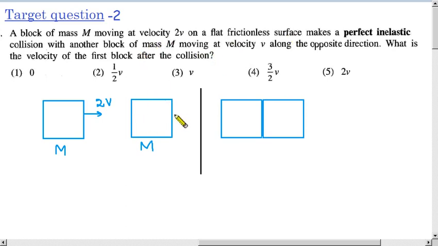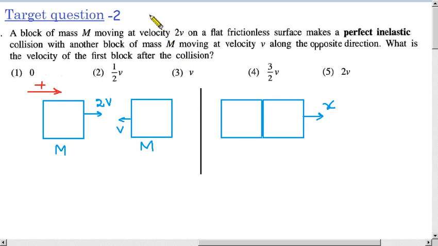The direction is not the same direction. Even the previous one was like that, but now I have changed it to the opposite direction. So the velocity is v along the opposite direction. After the collision we don't know the direction. Let us take the positive direction, because we took this direction as positive previously.